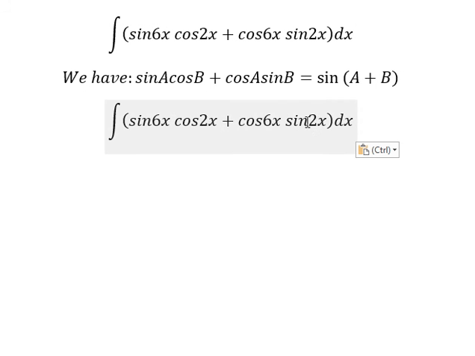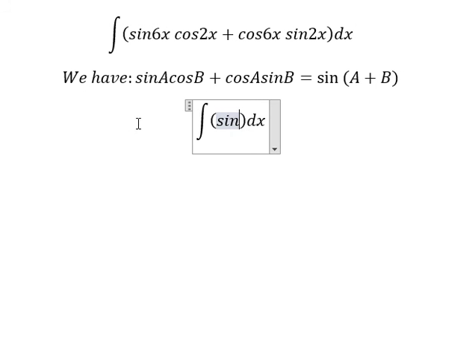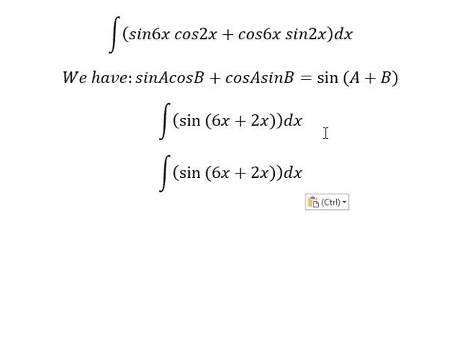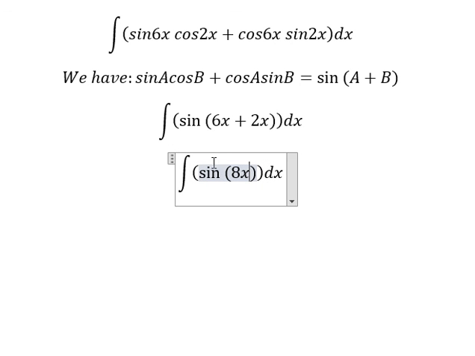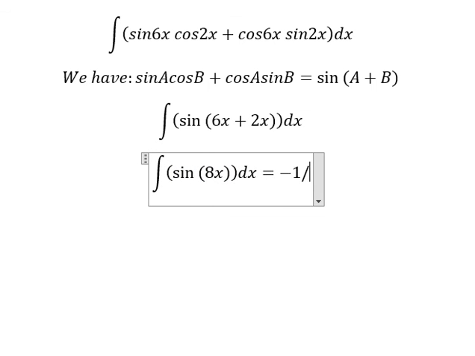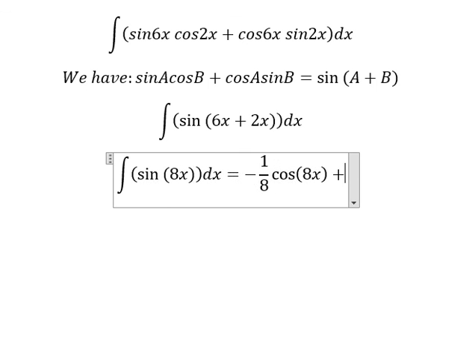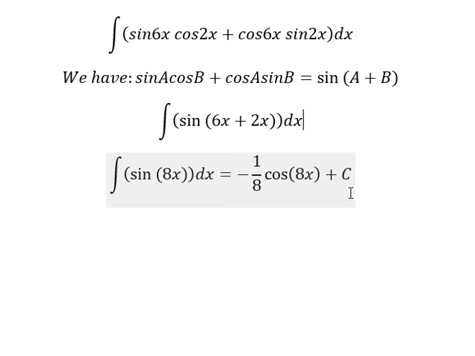So this one we have sine of 6x plus 2x, and this one we have 8x. The integration of this one we have negative 1 over 8 cosine 8x plus c, and this is the final